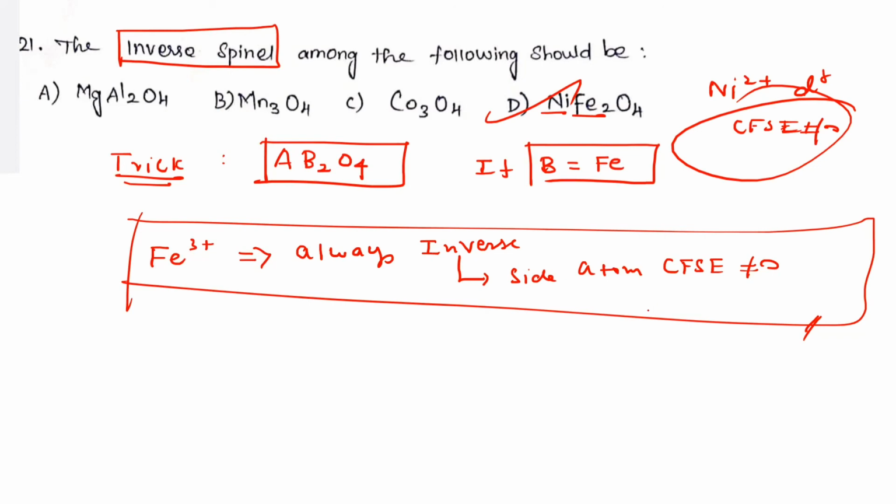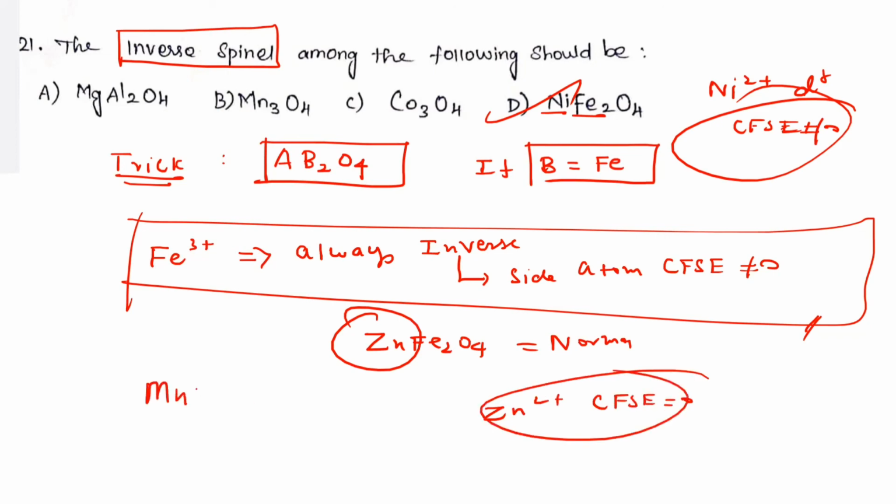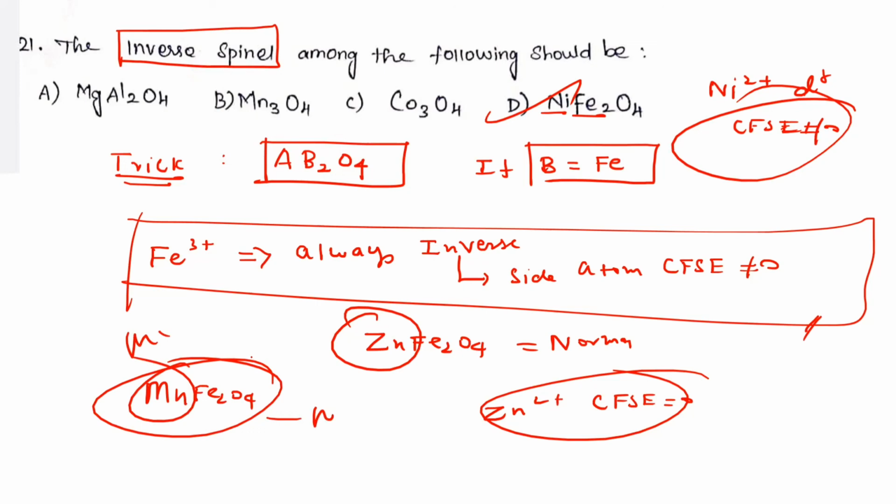When can it not be inverse? When the A-site atom's CFSE is 0. For example, ZnFe2O4 is a normal spinel. Why normal? Because zinc 2+, d10, has CFSE 0. Similarly, MnFe2O4 is a normal spinel. Why normal? Mn2+, d5, has CFSE 0. So if the A-site atom CFSE is 0, it is a normal spinel. If the A-site atom CFSE is not equal to 0, then the Fe3+ is always inverse spinel. You can apply this trick.